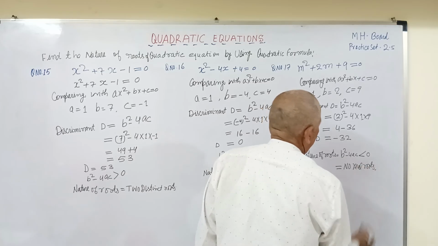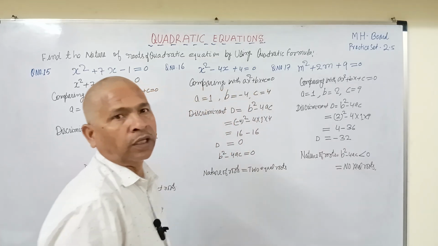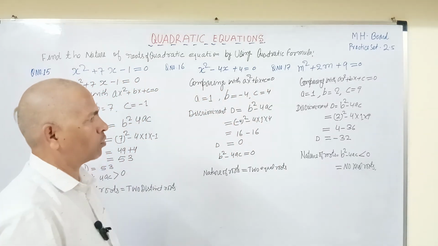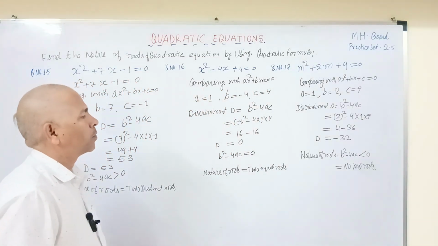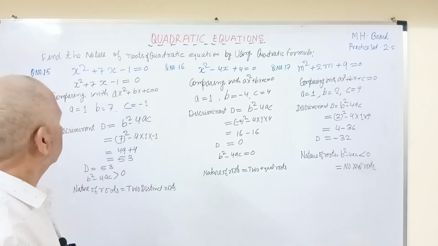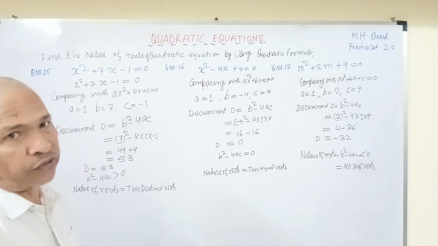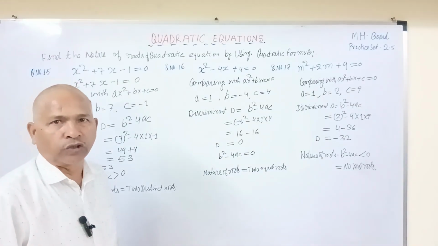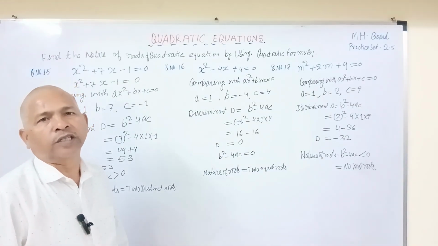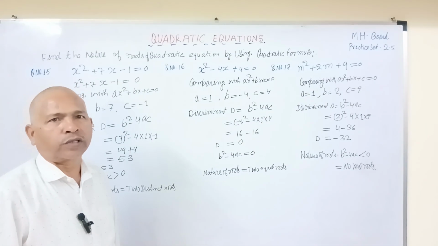So in this way, the nature of roots is found out, and we use the formula that is b square minus 4ac. If it is greater than 0, we have two distinct roots.